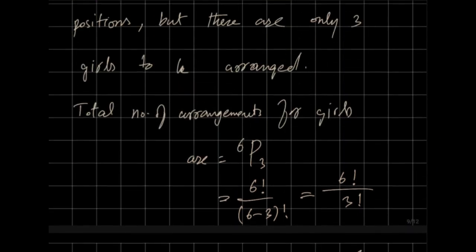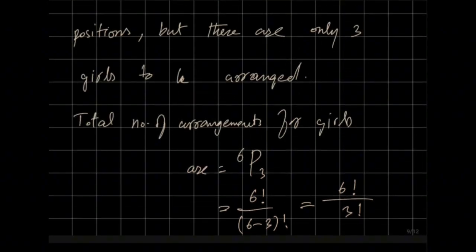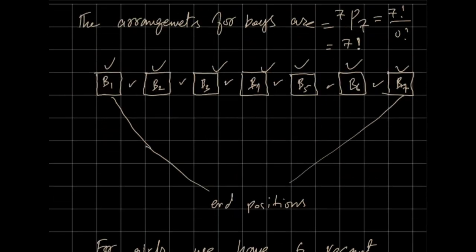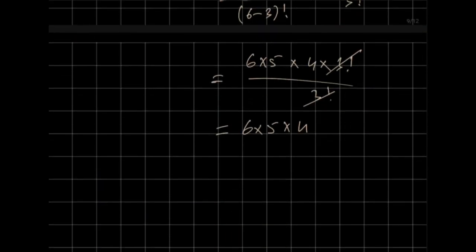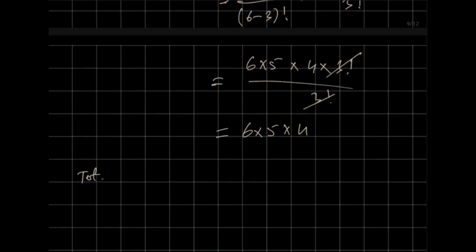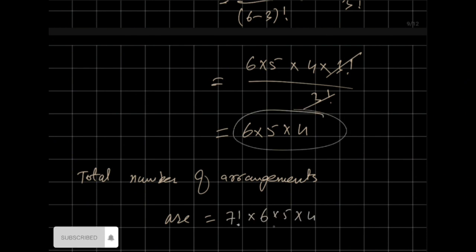You have again divided this event. In the first part, you have arranged boys. In the second part, you have arranged girls. So how many total ways are there? The product of these two. Arrangements of boys are 7 factorial and arrangements of girls are 6 times 5 times 4. So this is your answer.